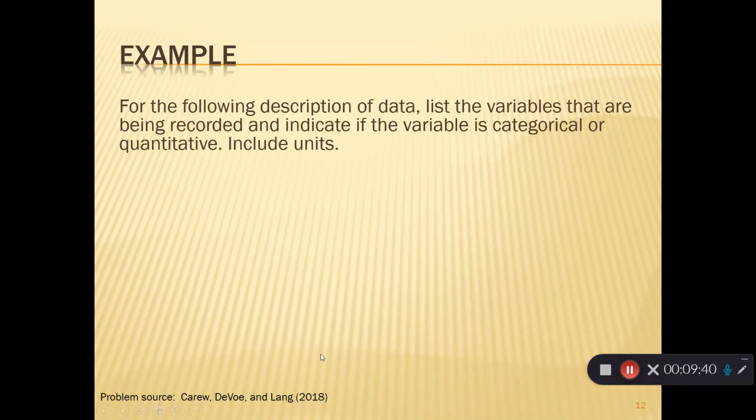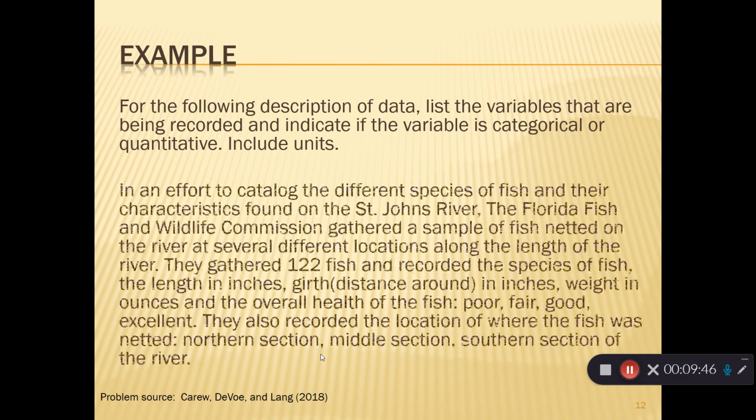For this description of data, I want to list the variables, decide if they're categorical or quantitative, and include the units. So once again, go ahead and pause here and read the question and attempt this yourself. Now, if we read this question, notice it says they gathered 122 fish. That's the what? The 122 fish. What they recorded from here down are the variables.